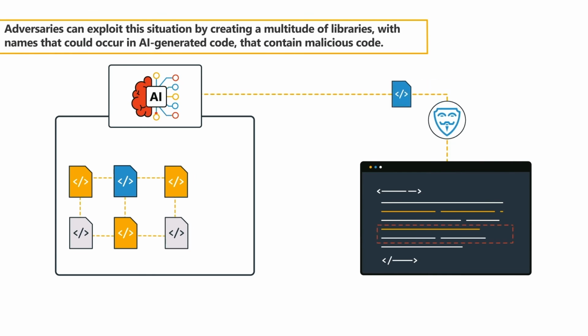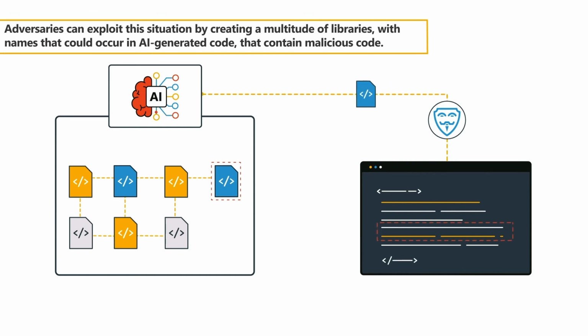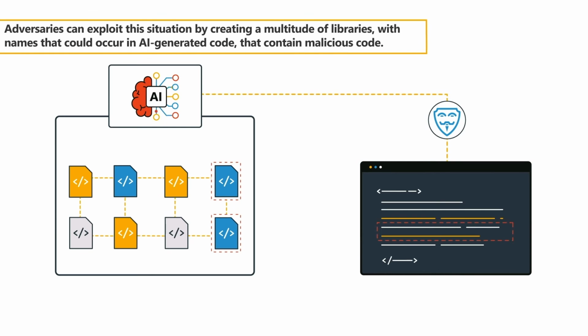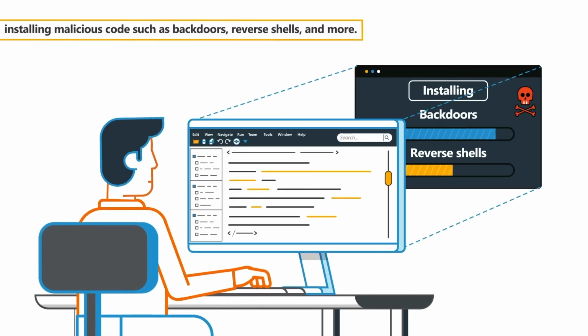Adversaries can exploit this situation by creating a multitude of libraries with names that could occur in AI-generated code that contain malicious code. Developers may unwittingly use these non-existent libraries, which could lead to the exposure of sensitive data, installing malicious code such as backdoors, reverse shells, and more.